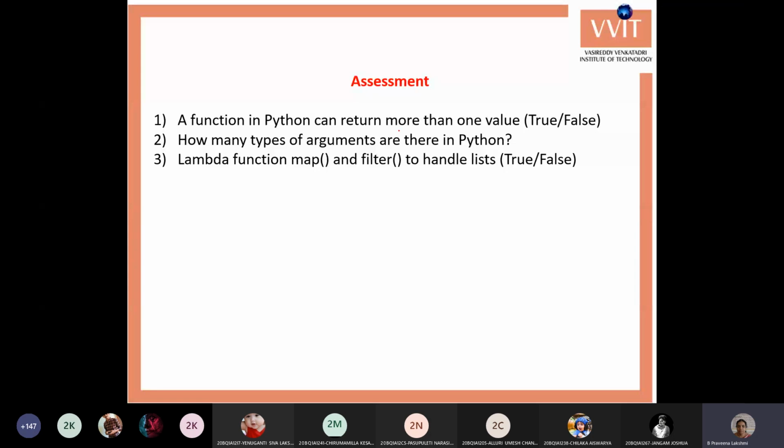A function in Python can return more than one value. True, ma'am. How can we return more than one value? Tuple, ma'am. Tuple. Okay, good. How many types of arguments are there in Python? 4, ma'am.